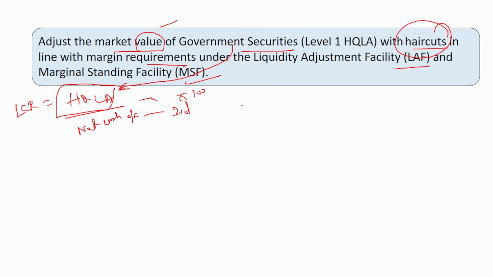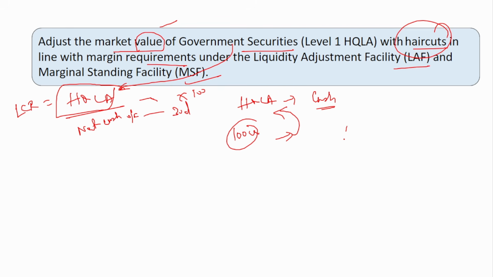The main purpose of this HQLA is to convert into cash whenever the situation arises. When a liquidity stress arises, you should be able to convert the assets immediately into cash. Say suppose the bank is holding 100 crores of government securities. Can this 100 crores completely be added as HQLA in the calculation of LCR?